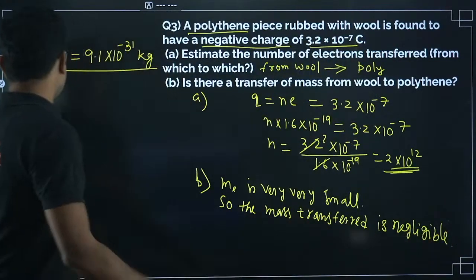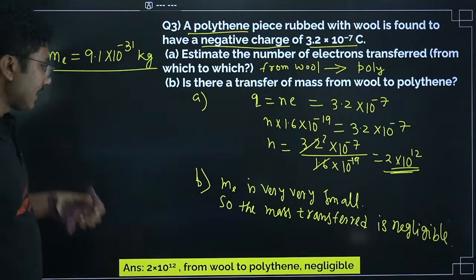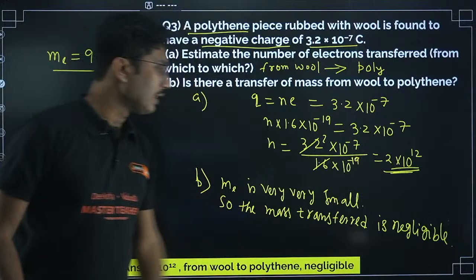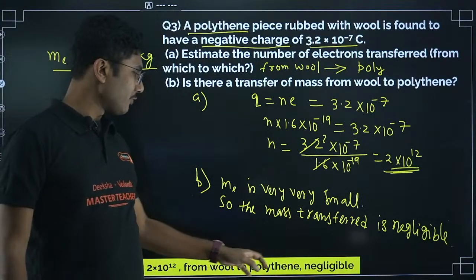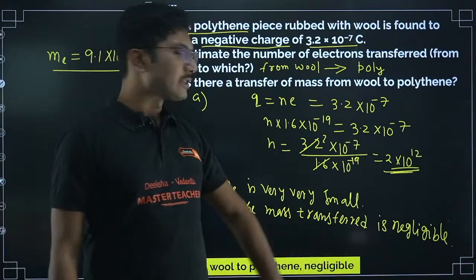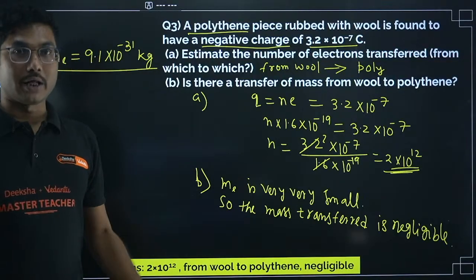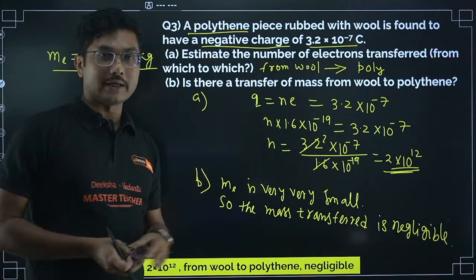Okay, it is not 0, but whatever is happening, you can neglect that. So 2 into 10 to the power of 12 electrons are getting transferred. It is transferred from wool to polythene, and mass transfer is negligible. You have to mention all these parts to get the full answer. That's why I'm solving this question.